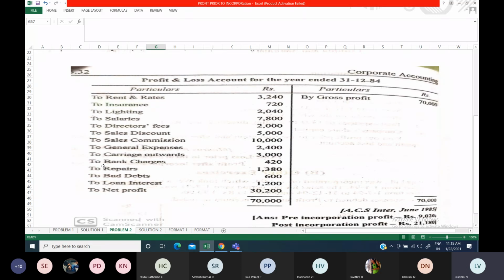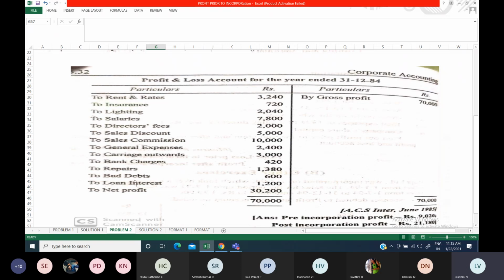And then bank charges. Bank charges are in no way going to affect your sales, so they have to be done based upon time ratio. And then repairs. Again, it is time ratio only. Rent, repairs, all these come under time ratio only.